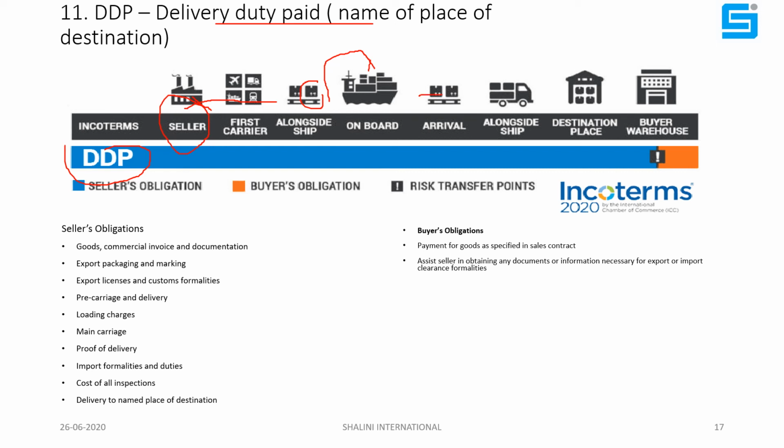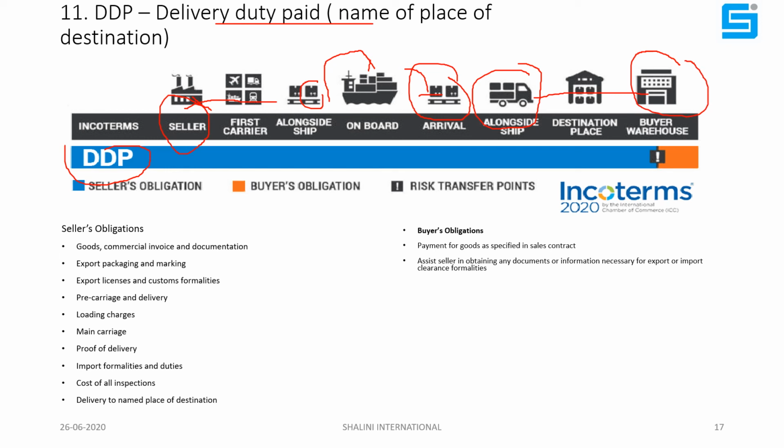On arrival at the destination port, he will unload and do all the customs formalities through his own CHA. He pays the CHA bill, arranges the inland destination transport, and delivers to the destination place, buyer's warehouse or factory.